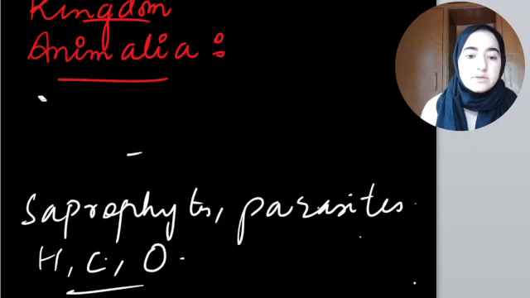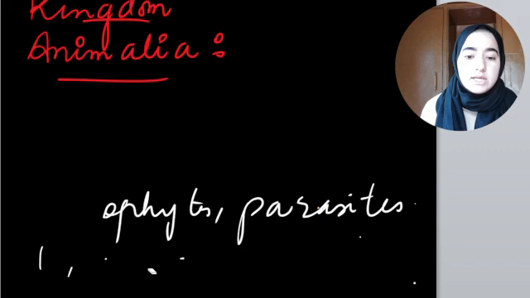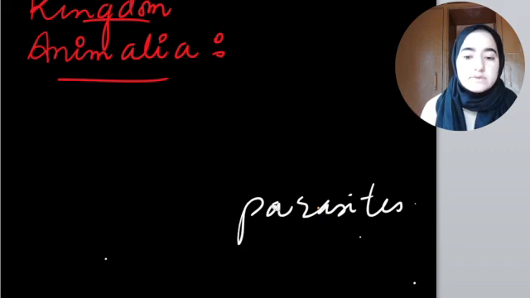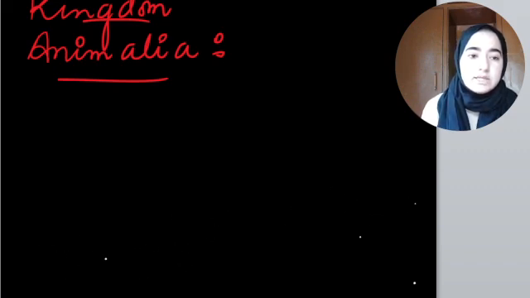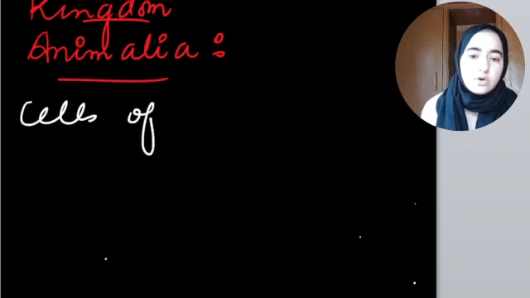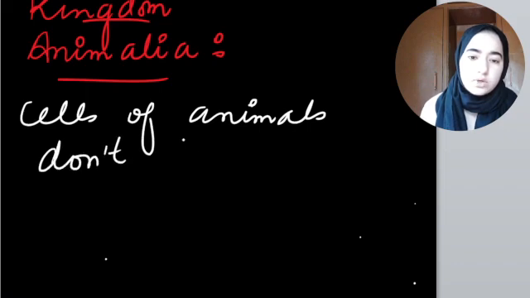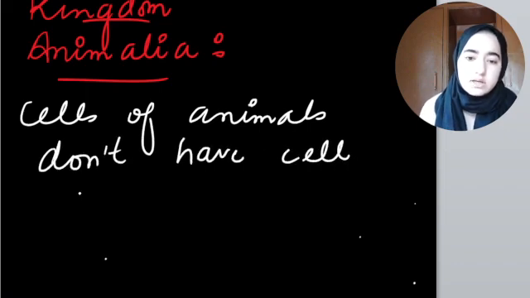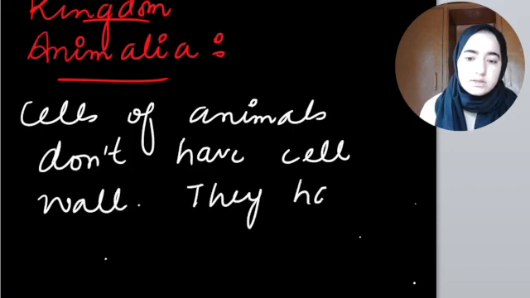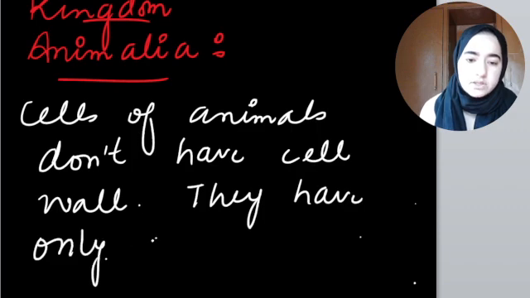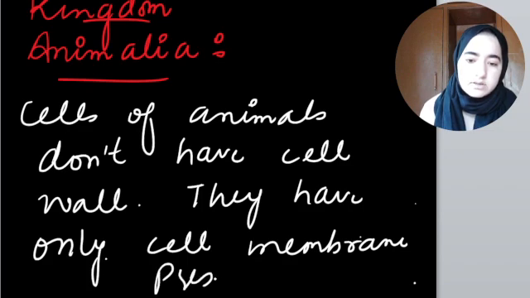Please remember the main difference between kingdom Plantae and kingdom Animalia is that the cells of animals don't have cell wall, while in plants that is present. Cells of animals don't have cell wall, they have only cell membrane present, right?